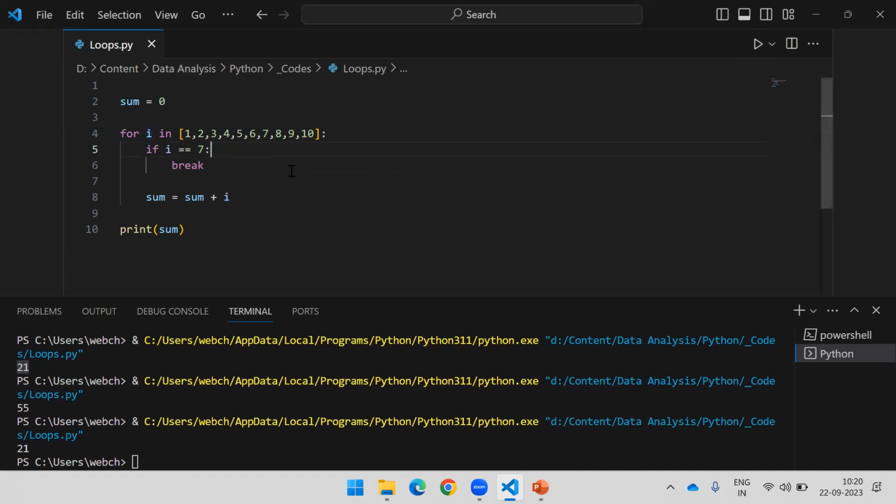Now, next problem, meaning we are done with the breaks. It will break the loop and continue further execution. That's why it is printing the sum. Otherwise, it would not have printed the sum as well.